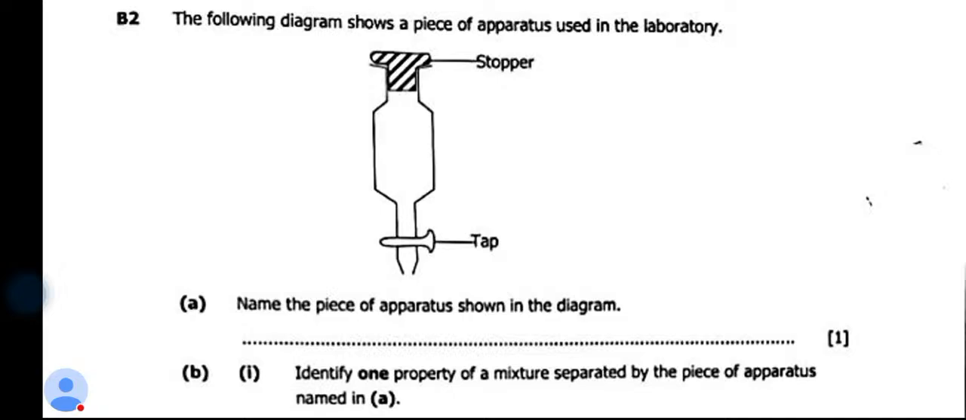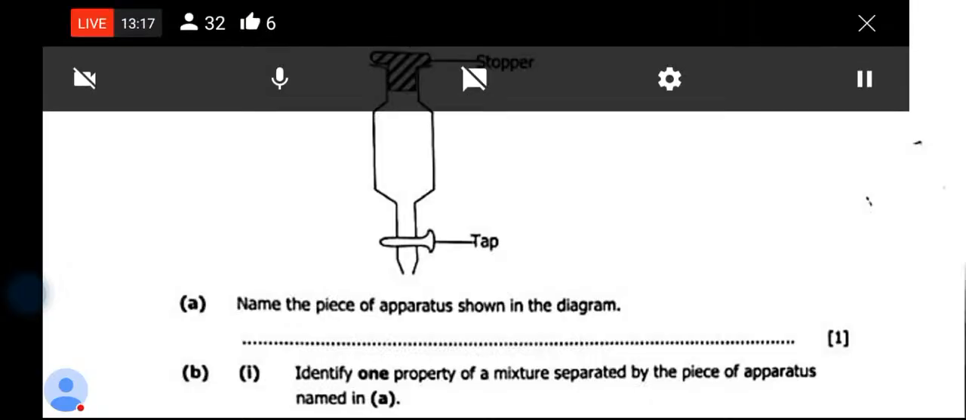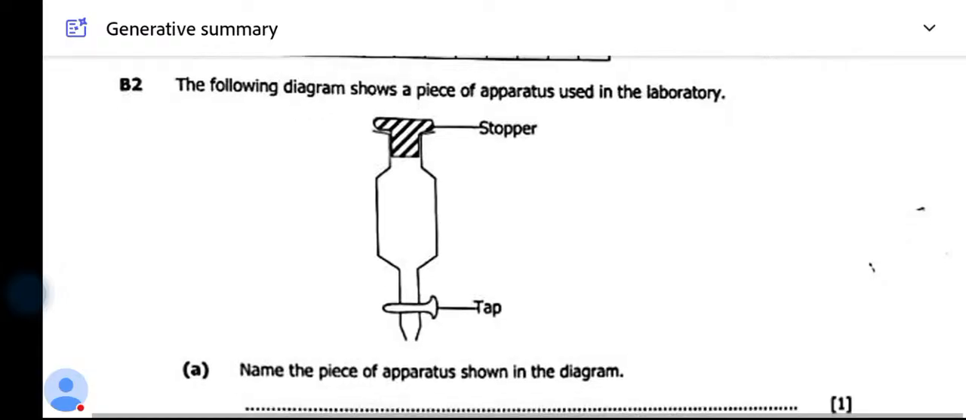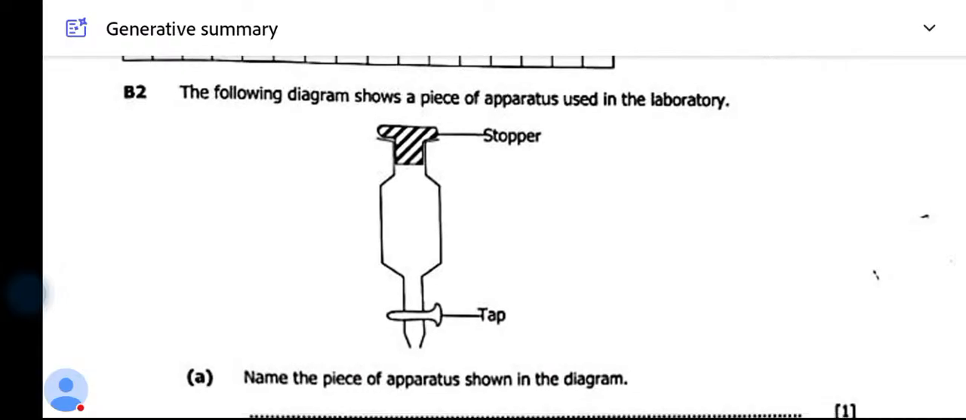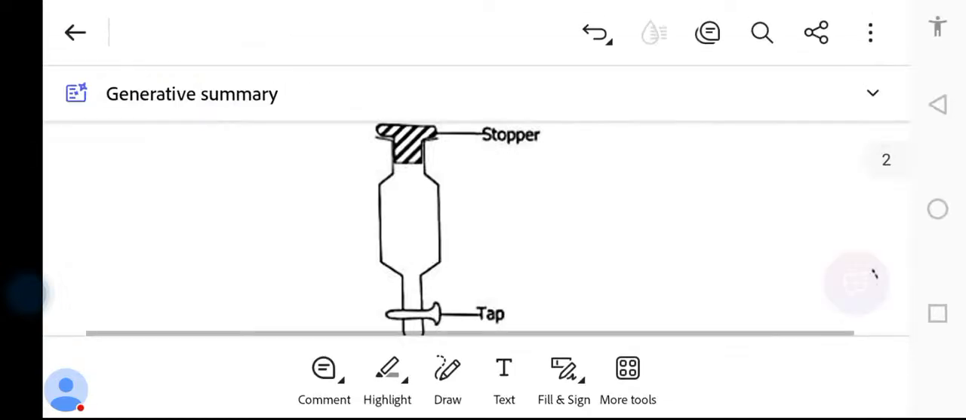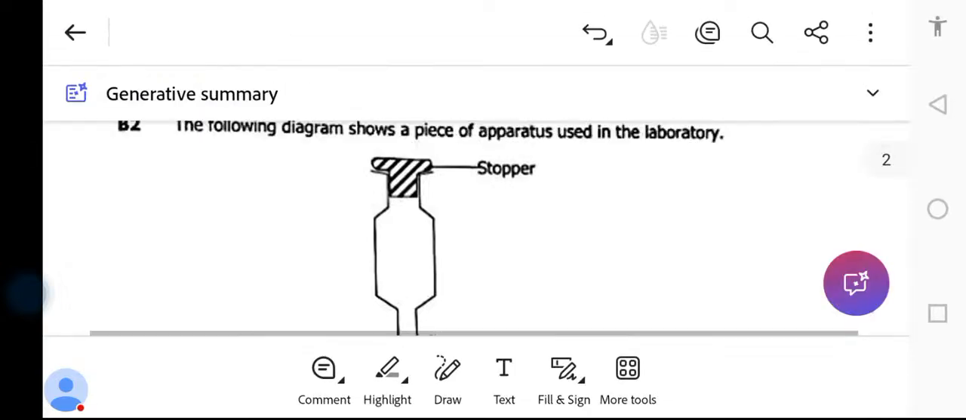Okay. So the following diagram shows a piece of apparatus used in the lab. So when answering questions, you take your time. We have a stopper here, and this is a tap. So this apparatus here, it is called a separating funnel. How does a separating funnel work?